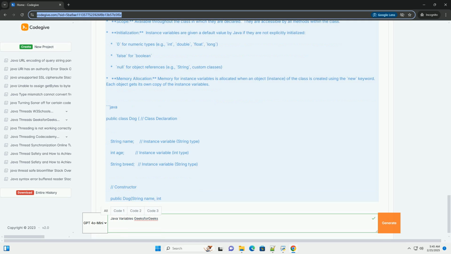Data types in Java. Variables must have a data type, which specifies the kind of data the variable can hold. Java is a statically typed language, meaning that you must declare the data type of a variable when you create it. Java has two main categories of data types. 1. Primitive data types: these are the basic data types built into the Java language. 2. Reference data types: these are used to store references, memory addresses, to objects.